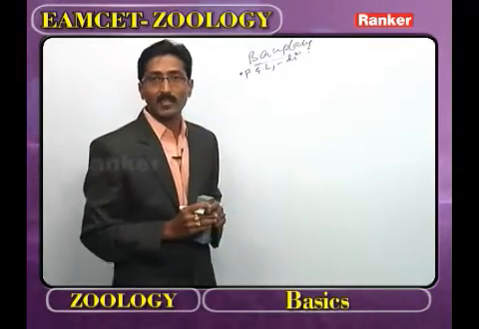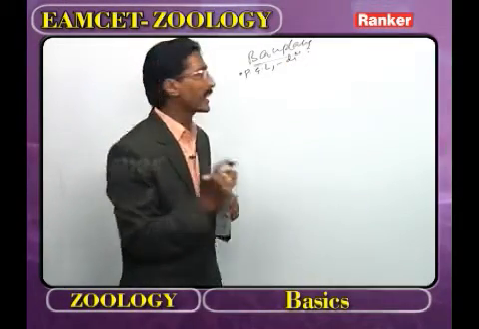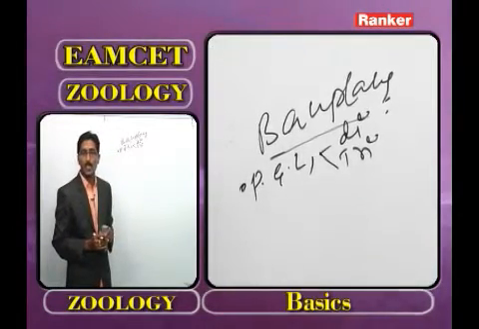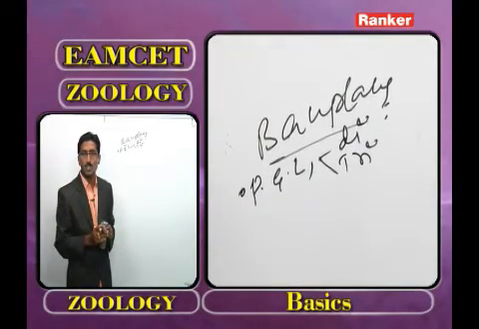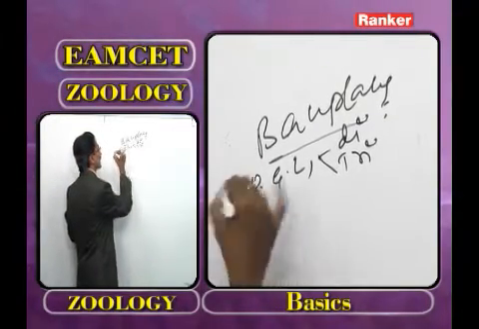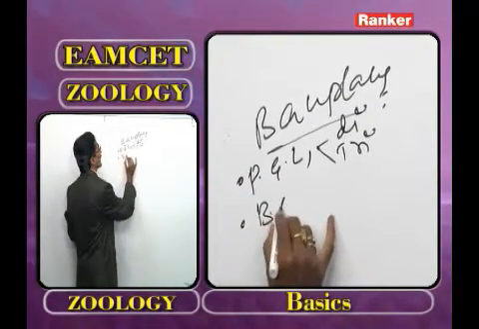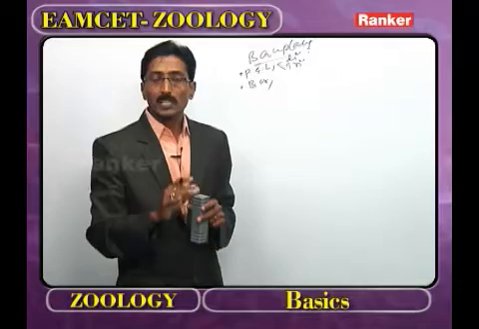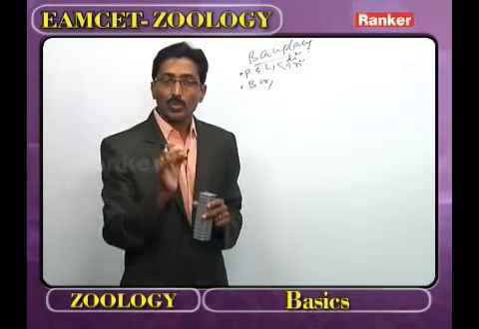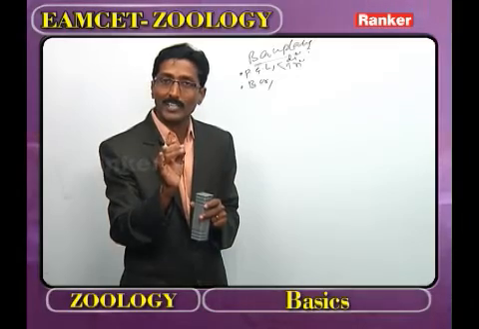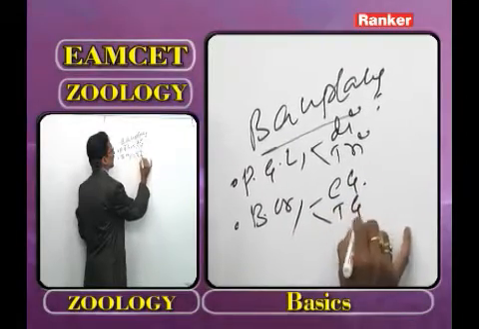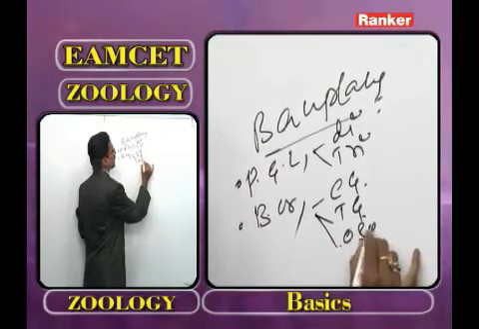What is the best example for diploblastica? The phylum Cnidaria. If three germ layers are present, it is called triploblastica. What are the examples for triploblastica? From platyhelminthes to mammals. Now, what is the next bufflon? The body organization. Here, we are discussing the body organization in the kingdom Animalia. The first one is the cellular grade, the second one is the tissue grade, and the third one is the organ system grade.